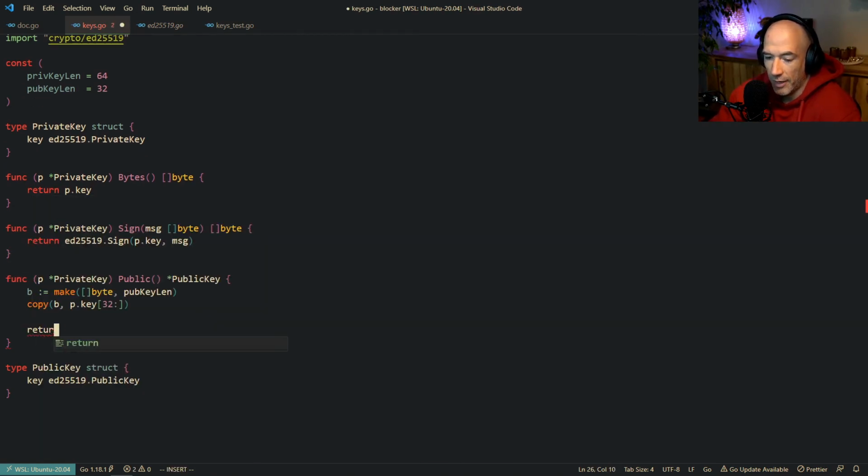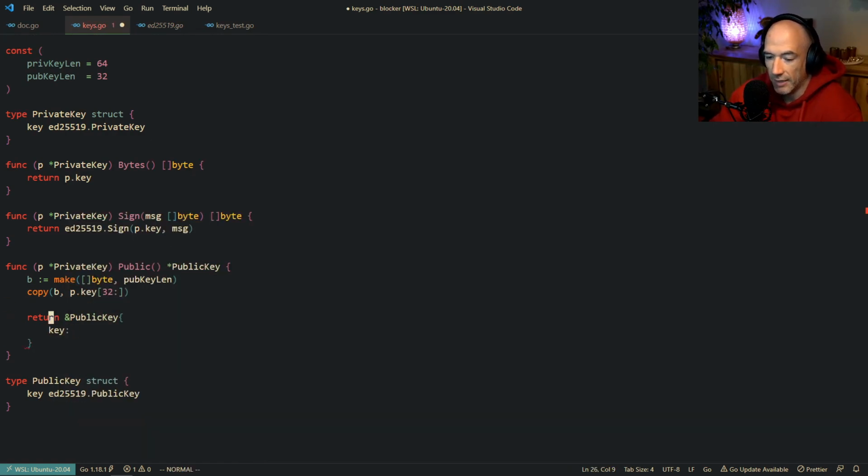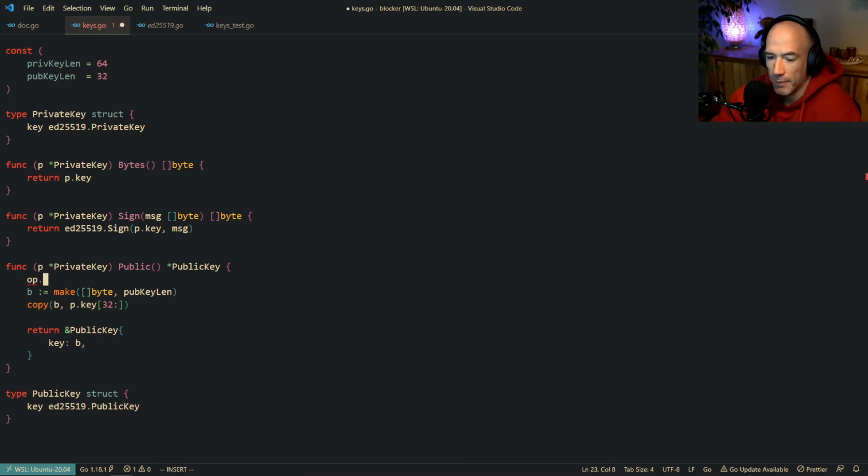And then we're gonna return this public key thingy, and the key is going to be B. That's gonna be it. I'm just thinking if we cannot just use this. Wait, let me try something. P key public. What's gonna return this? X. Let me quickly see what this is.